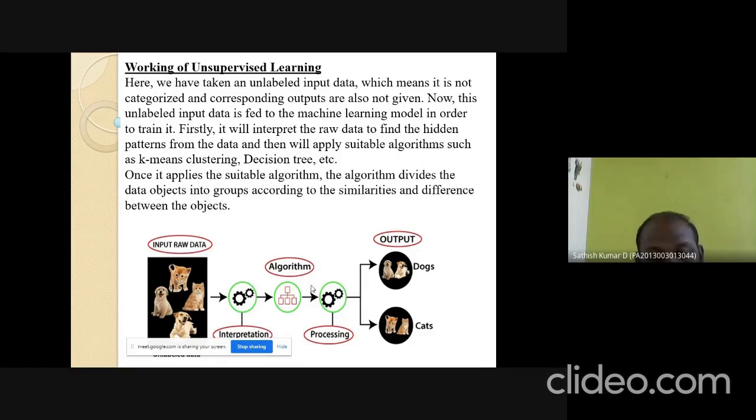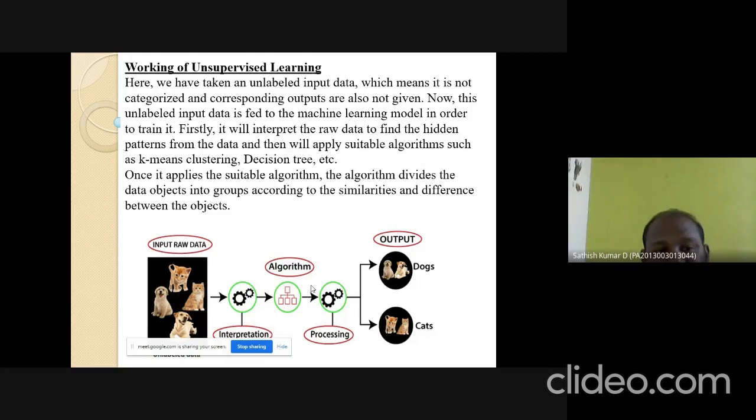The algorithm categorizes the animals based on the picture features. Based on the features of the images, the algorithm itself categorizes the data, like these are the images suitable for dogs and these are the images suitable for cats. So here, using the concept of processing, it classifies the images. That is called unsupervised learning.